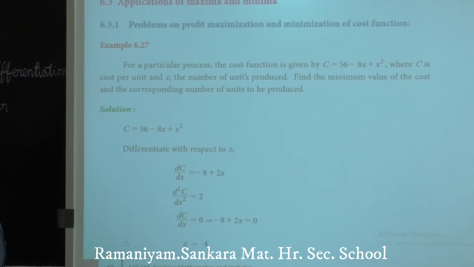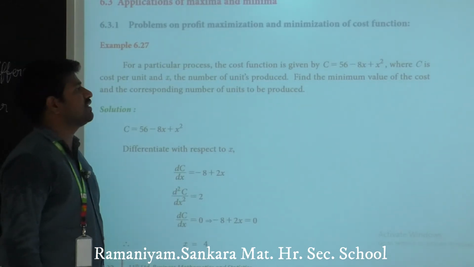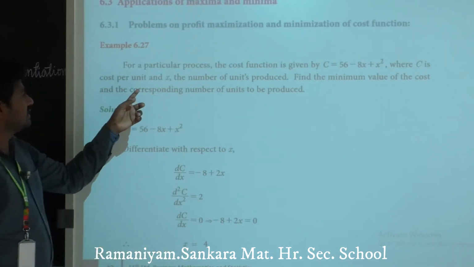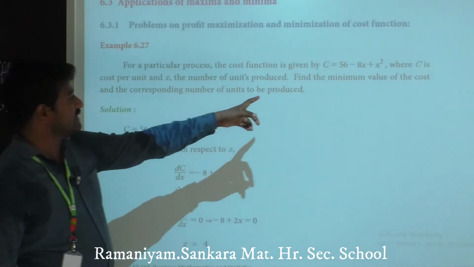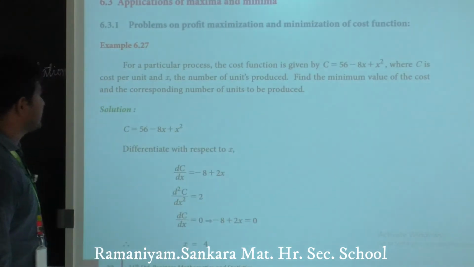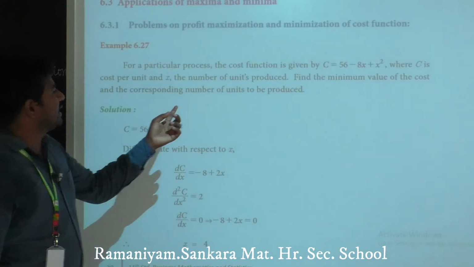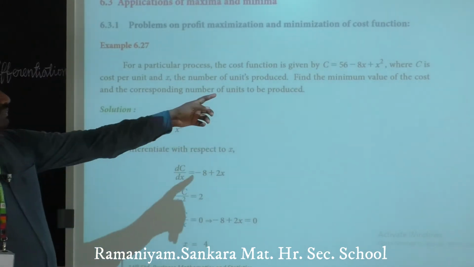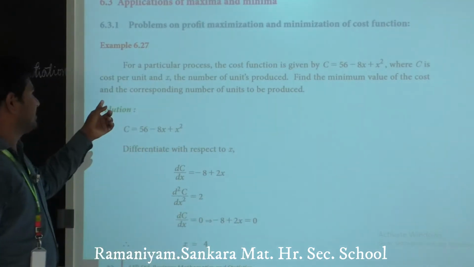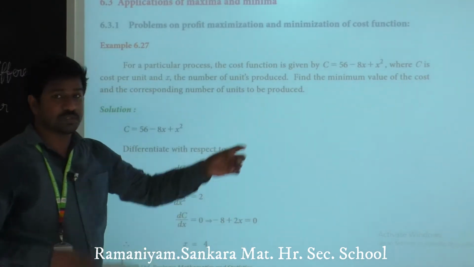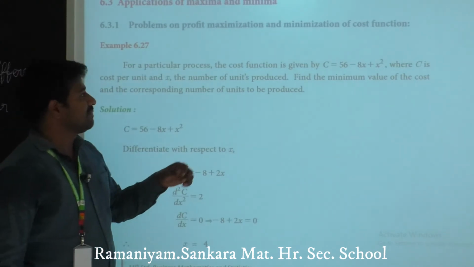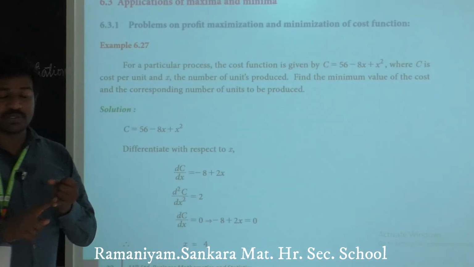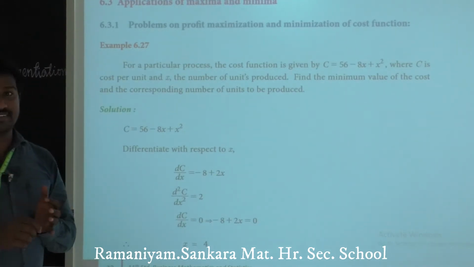Example 27. For a particular process, the cost function is given by C equals something, where C is cost per unit and x is the number of units produced. Find the minimum value of the cost and the corresponding number of units to be produced. What we have to find means the minimum cost and the number of units produced, the x value.